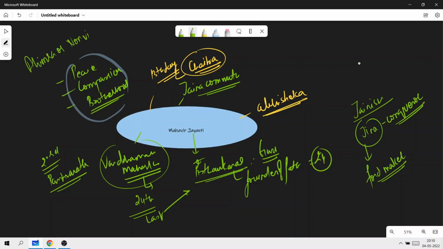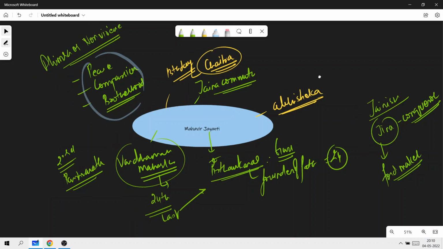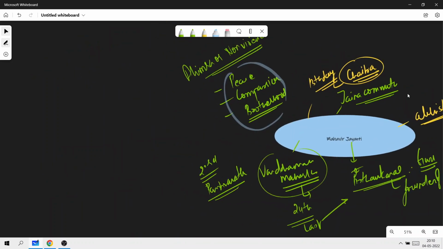Very important. To such an extent that even Mahatma Gandhi took a great amount of inspiration from Jainism and Jaina texts, and that is why he also wrote a lot about non-violence or ahimsa himself. So Gandhi was also influenced by this school of philosophy, right?